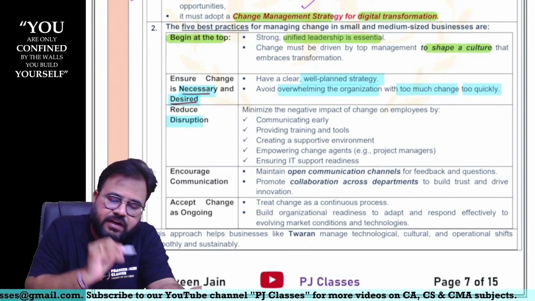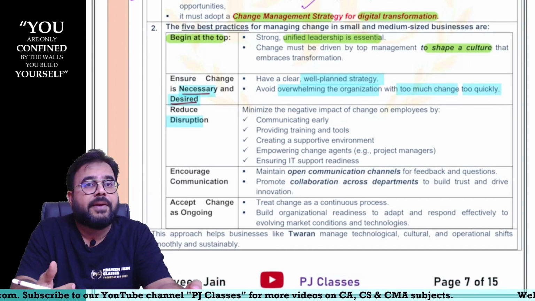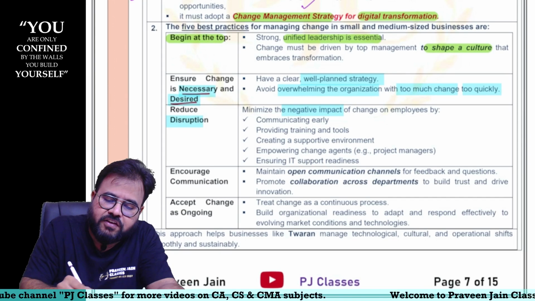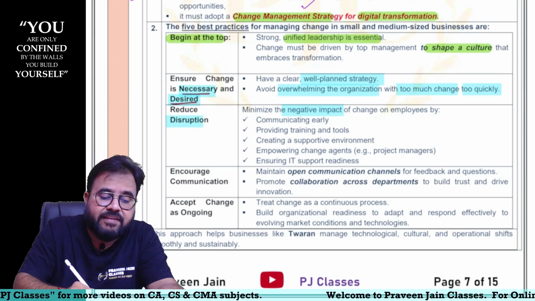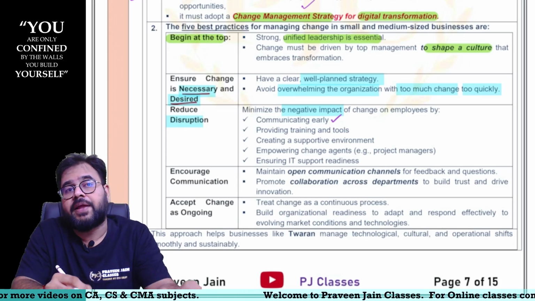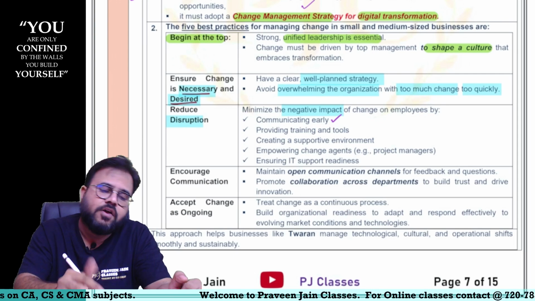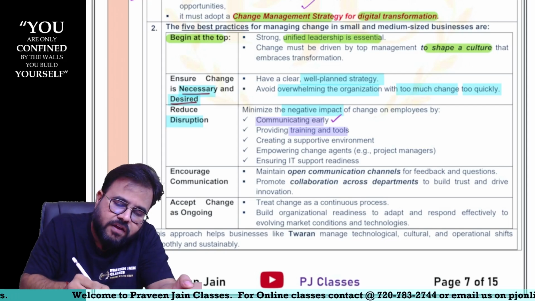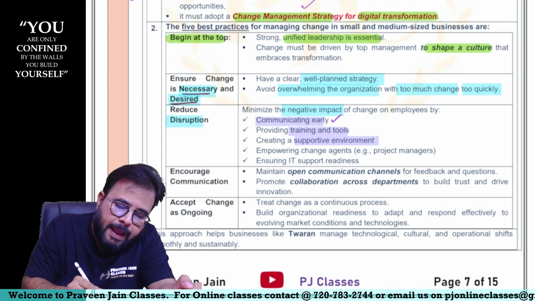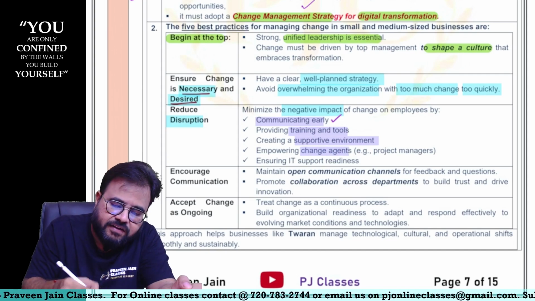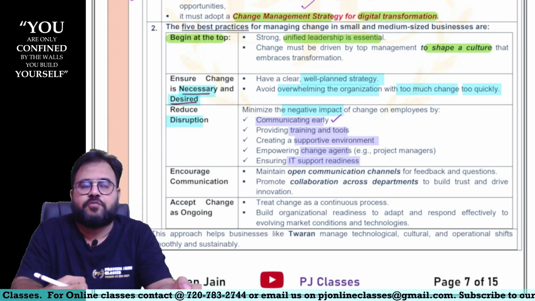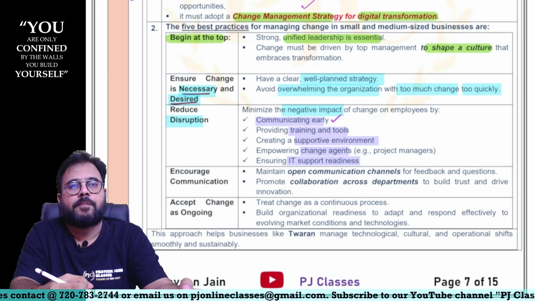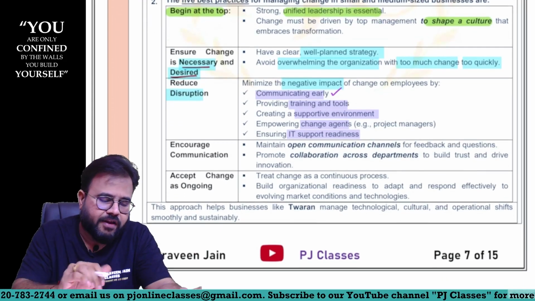Third point, reduce disruption. New technologies may bring problems, so we have to reduce that. We have to minimize the negative impact of the change on employees. How can we do this? With new technologies, you should not bring it abruptly; you have to tell this in advance. So communicate early. If possible, provide training and tools. Create a supportive environment. Empower change agents like project management, etc. And then IT support readiness will be required, because too many questions are going to come. So you should have proper IT staff to provide proper answers to all the people in the organization.